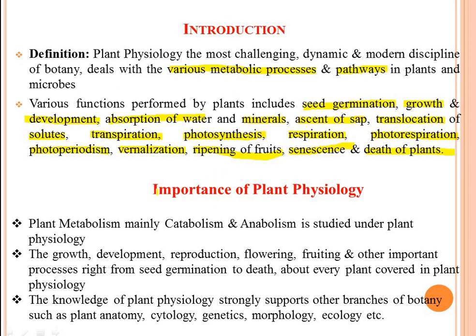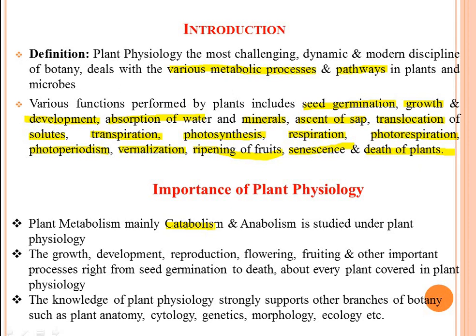Then what is the importance of plant physiology? Plant metabolism, mainly catabolism and anabolism, is studied under plant physiology. Then what is meant by catabolism? Catabolism means the breakdown of complex food material into simpler forms.